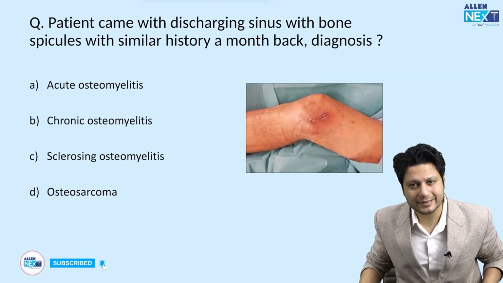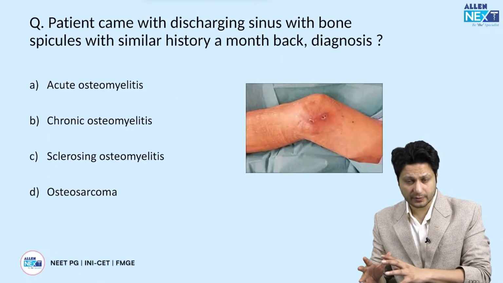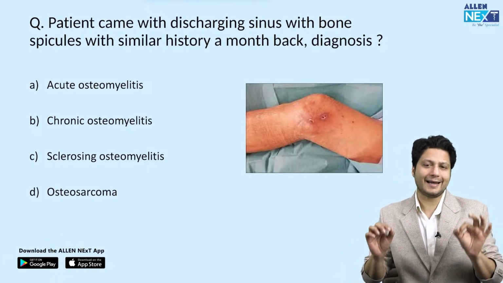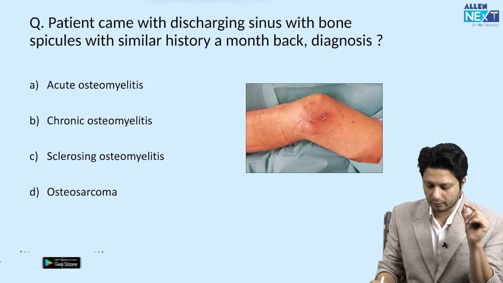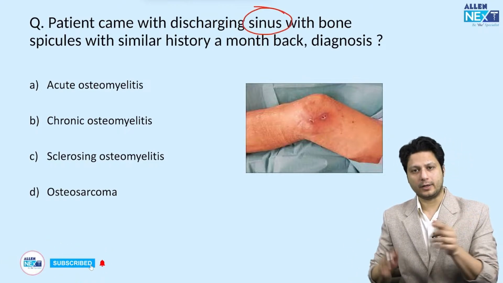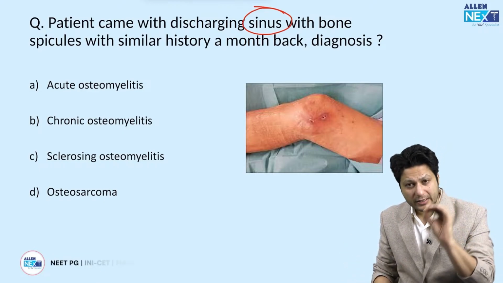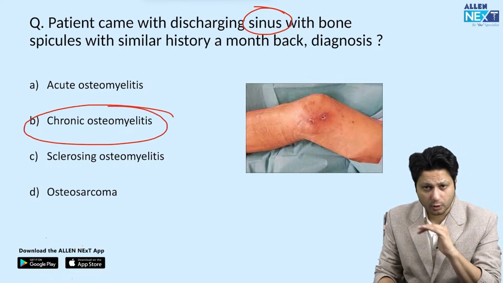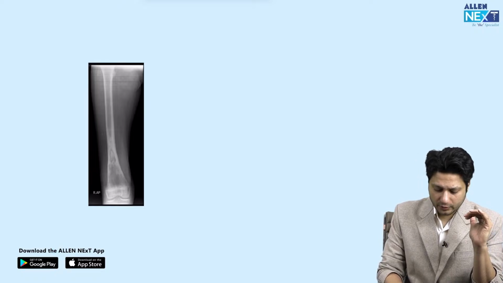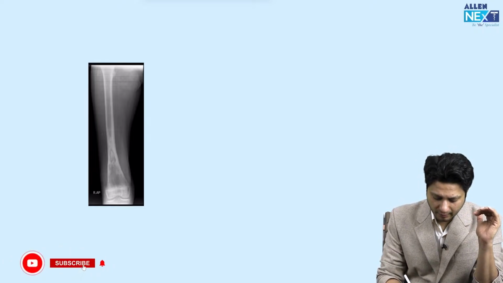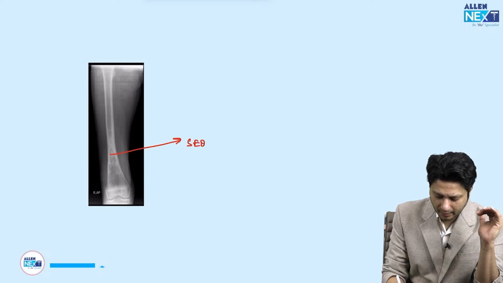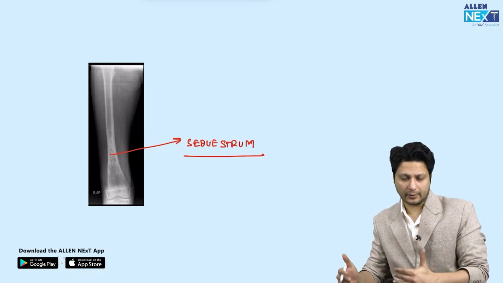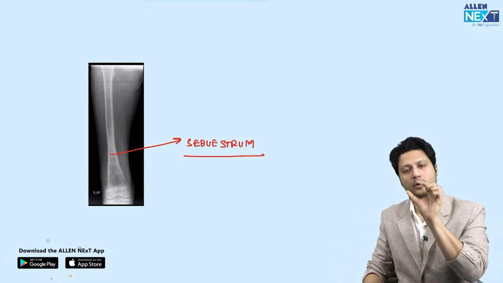Now, the fourth segment of the question is related to infections, the bone or joint infections. Now, this is very clear: at any point, if there is a term related to sinus given to you in orthopedics, like sinus with a bony spicule, or drainage of an abscess, then the answer for that question obviously is chronic osteomyelitis, right? So how will you identify chronic osteomyelitis on the X-rays? One is the sequestrum, which is an increased dense segment of the bone surrounded by granulation tissue. So there are questions which are likely to be framed on sequestrum.